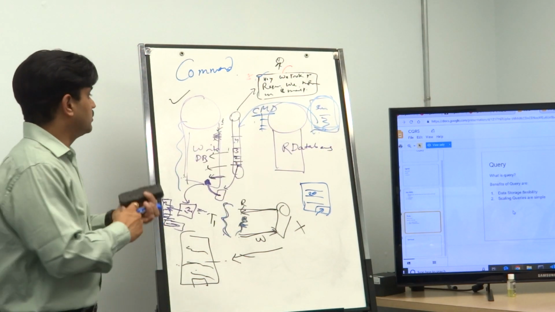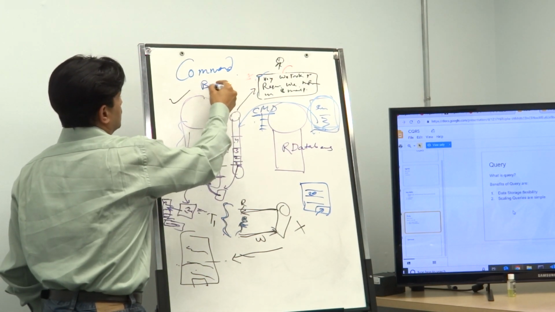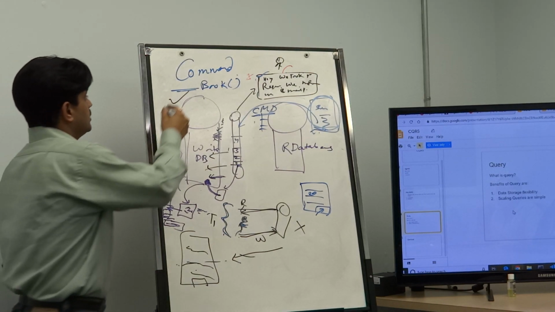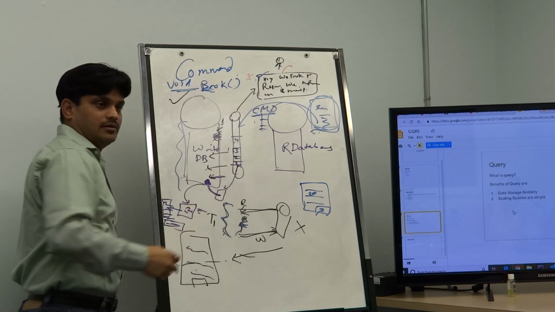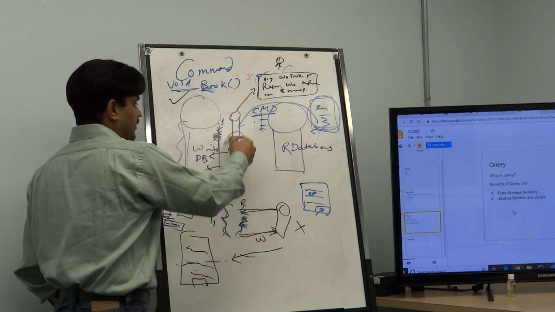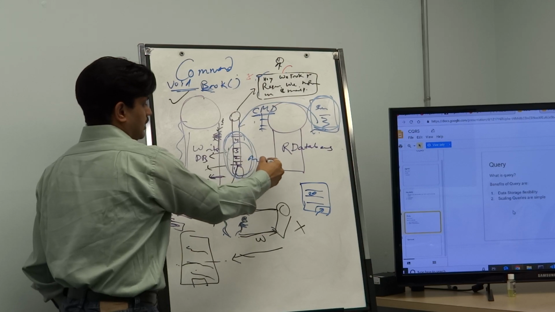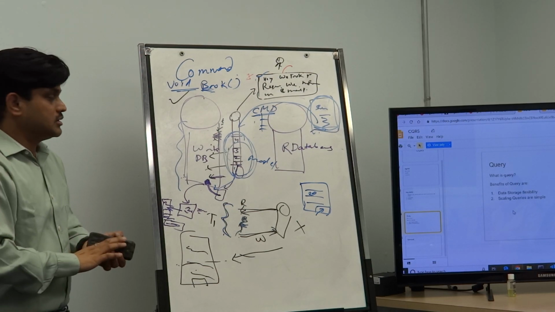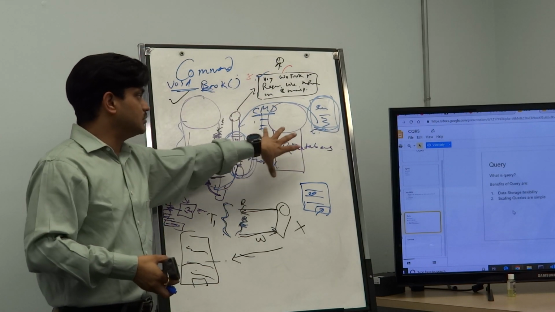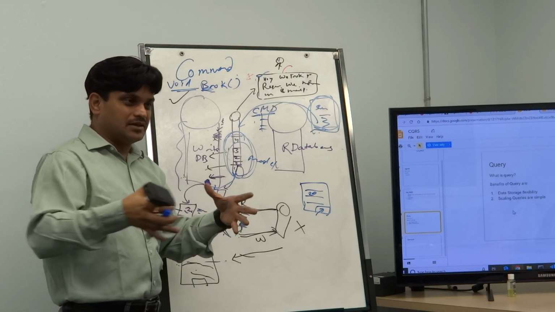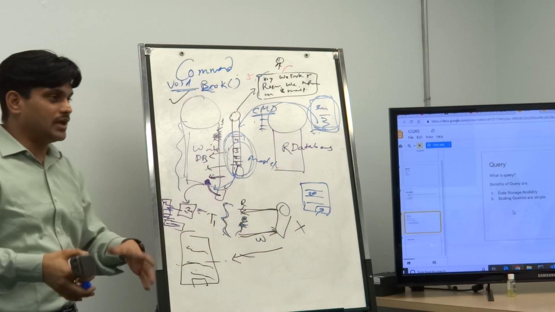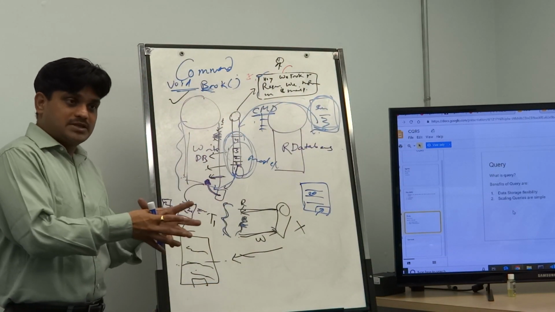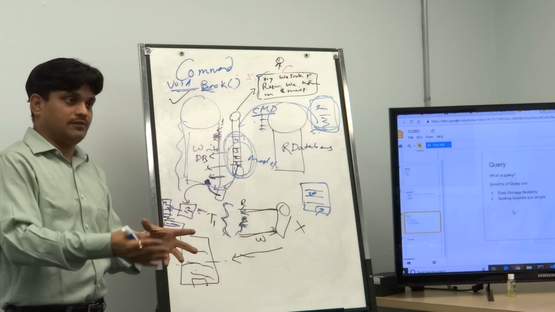If you try to write the signature of the command, it should be like book, and what would be the return type? Nothing. It should be void. So whenever the return type is void, it is a command. It takes a message, changes the state of the database, the model, and then raises an event saying that the ticket is booked or not booked or whatever. So that is a command. Command never rejects. Command helps us reduce the contention, like a lot of people jamming at the same time. It will reduce that. Next we will learn about the query, how query is participating in this paradigm and how it is solving the other problems that we have.